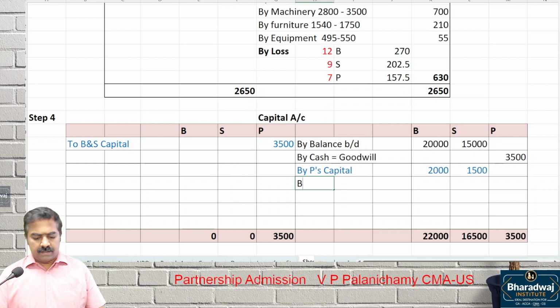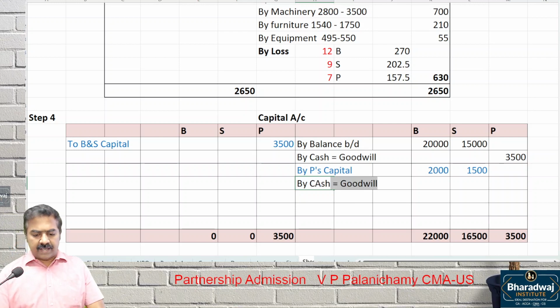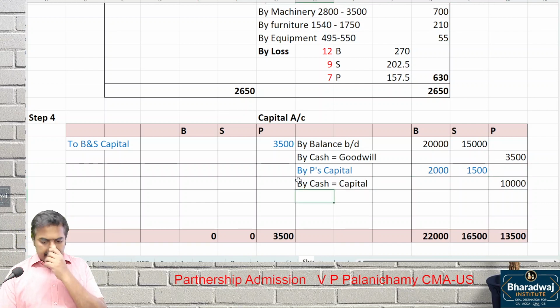Then, is there any JLP in this question? Any joint life policy? No joint life policy, no goodwill written off, nothing. By cash brought in for capital. Cash brought in for capital, how much? 10,000.